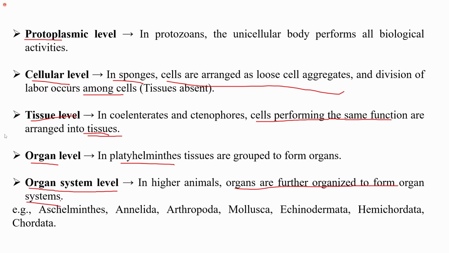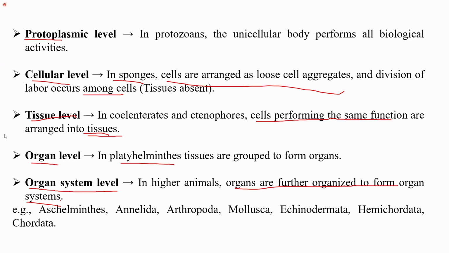So, in platyhelminthes, there is no organ system present. While if we talk about higher animals, that is from aschelminthes to chordata, the organ system level of organization is present. So in higher animals, organs are further organized to form organ systems.